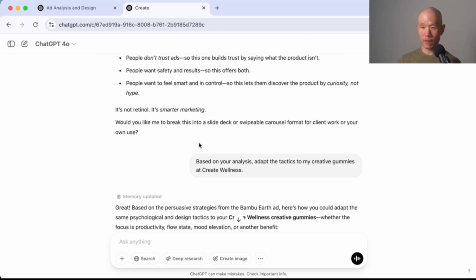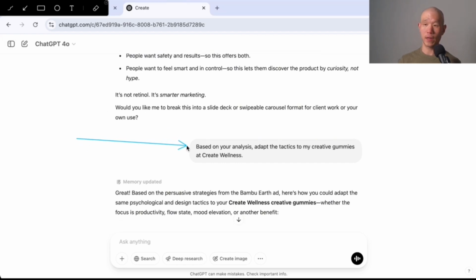So the next prompt I have over here is, based on your analysis, adapt the tactics to my creatine gummies, not creative gummies, at Create Wellness.